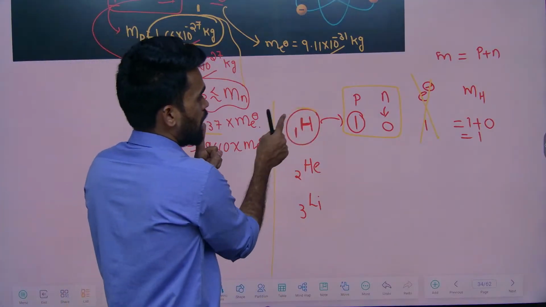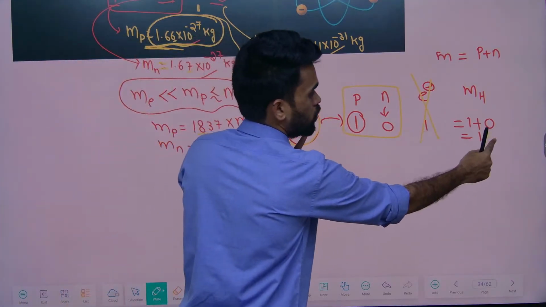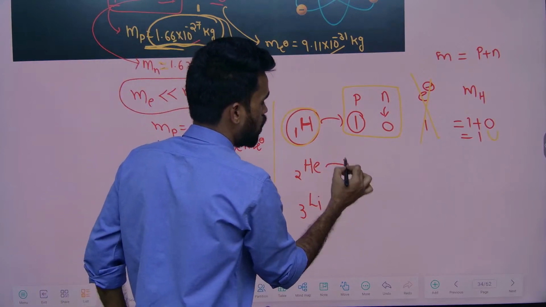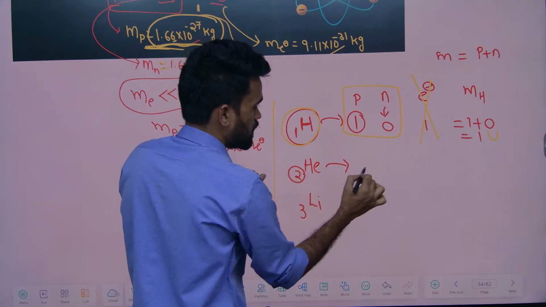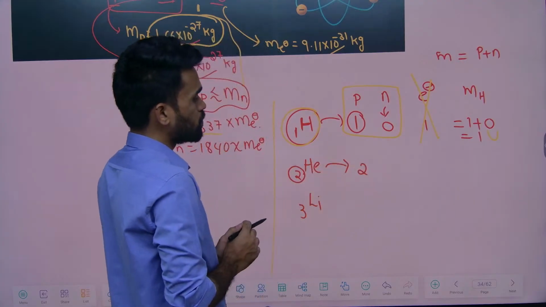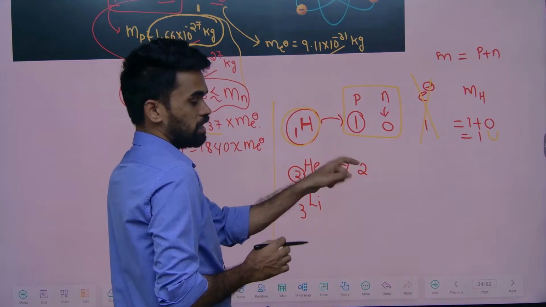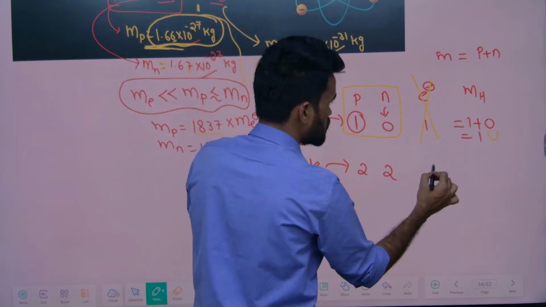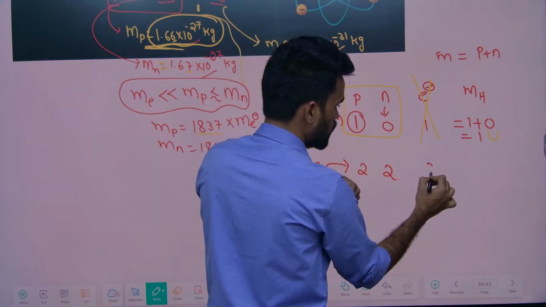So 1 hydrogen atom, how many units? 1 unit. Okay, when I say helium, how many protons it has? Atomic number is 2 now, right here 2. And helium atom contains 2 neutrons and also 2 protons and also 2 electrons.